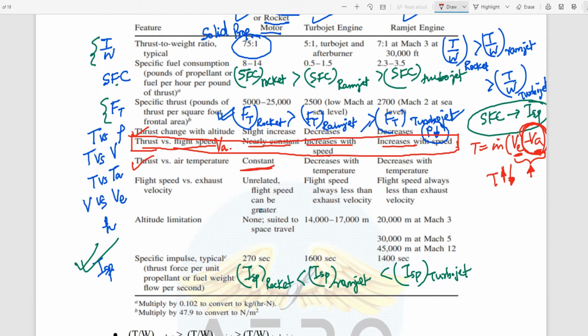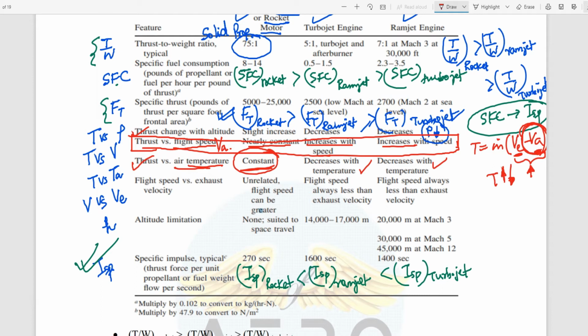Okay. Now next is how it depends on air temperature, right? Since the rocket doesn't depend on atmospheric conditions, it will remain constant. But let's look into that again. Turbojet and ramjet again depend on atmospheric conditions. As we increase in altitude, what happens? The temperature decreases. So what will happen? The thrust decreases with temperature for both the turbojet and the ramjet.